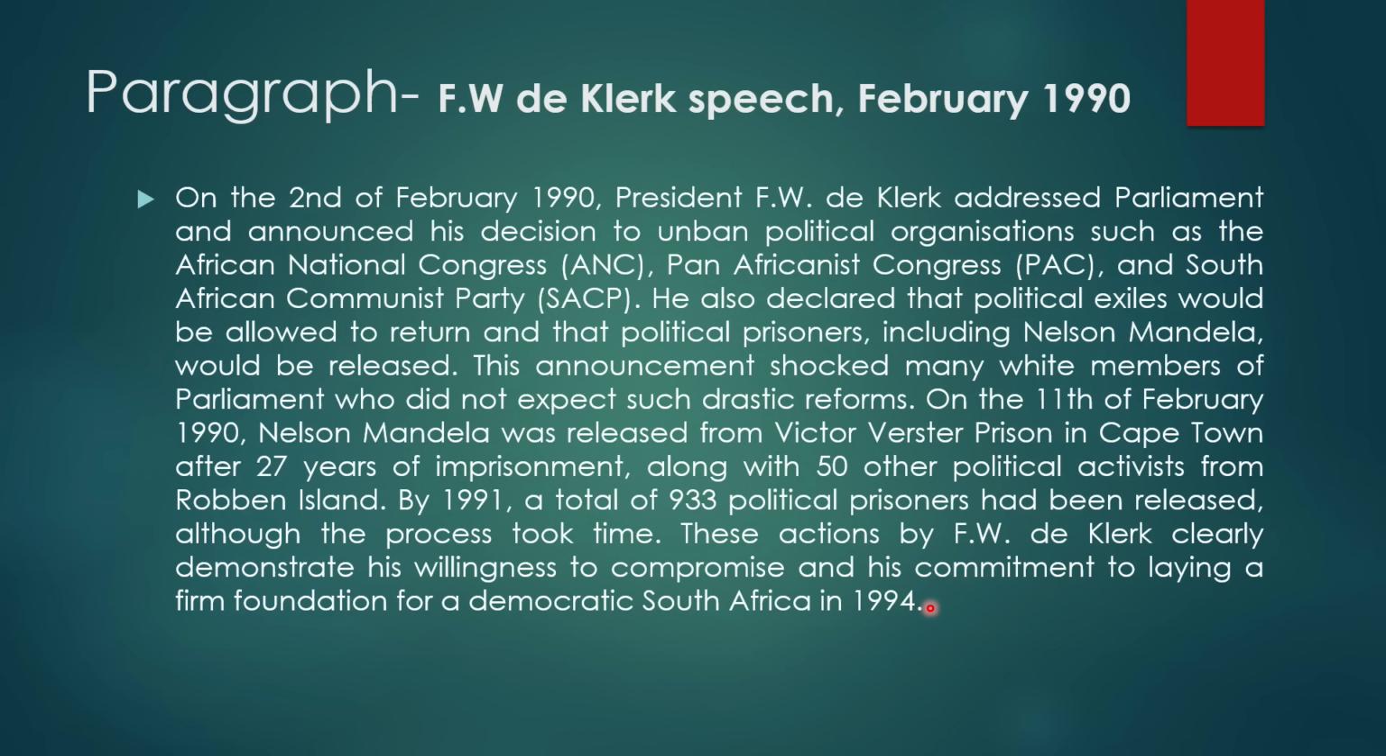On the 11th of February in 1990, Nelson Mandela was released from Victor Verster prison in Cape Town after 27 years of imprisonment, along with 50 other political activists from Robben Island. By 1991, a total of 933 political prisoners had been released. Although the process took time, these actions by F.W. de Klerk clearly demonstrated his willingness to compromise and his commitment to laying a firm foundation for a democratic South Africa in 1994. Can you see me linking? Referring back to the question, you're supposed to do that as well.